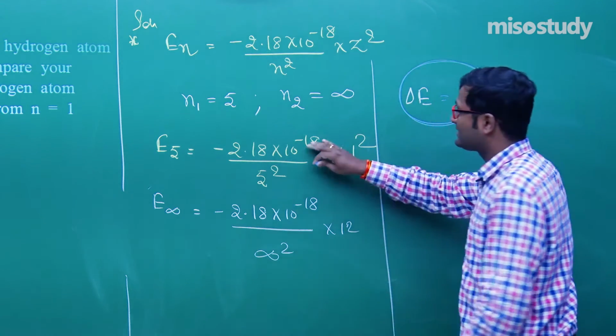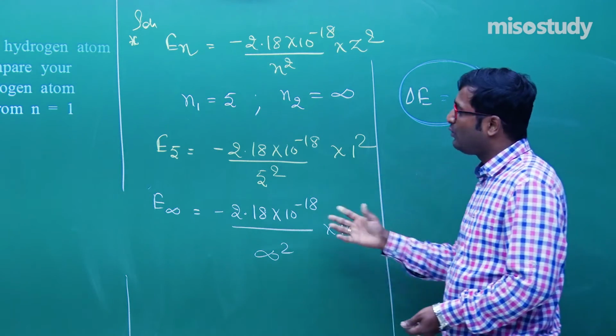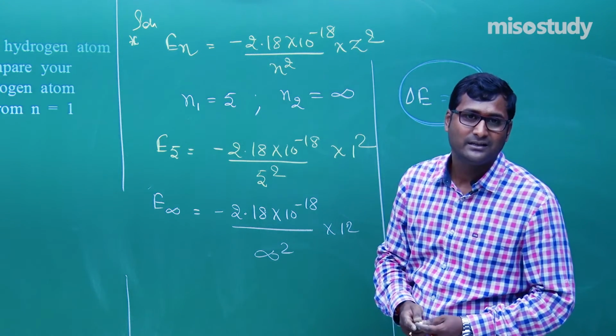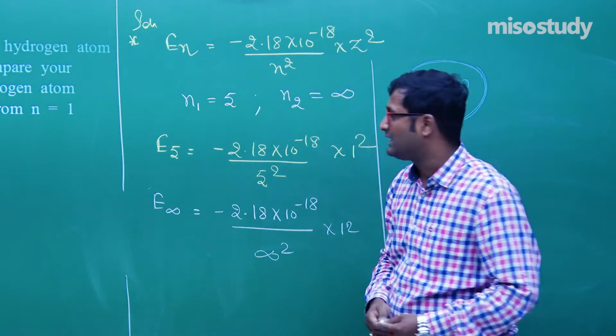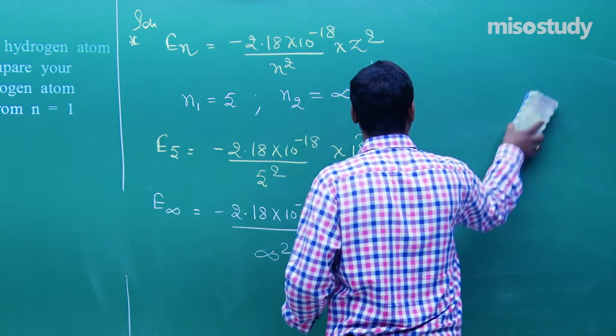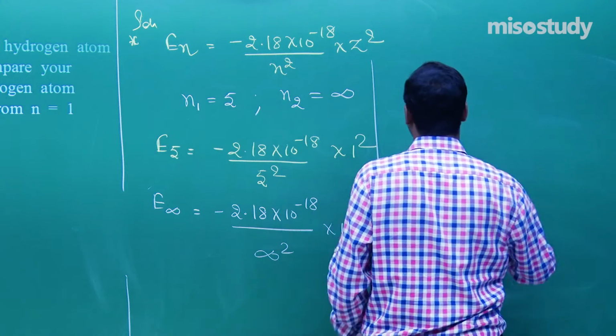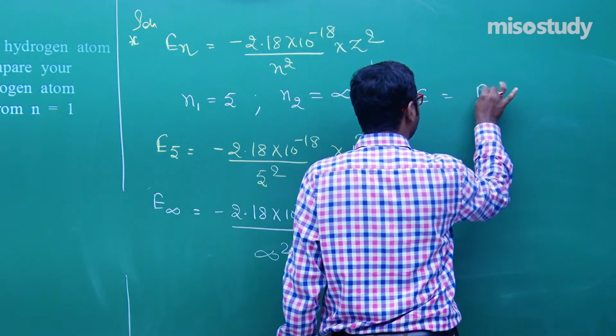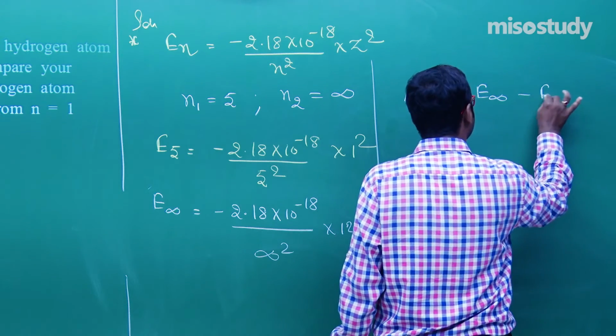Delta E is equal to E infinity minus E5.